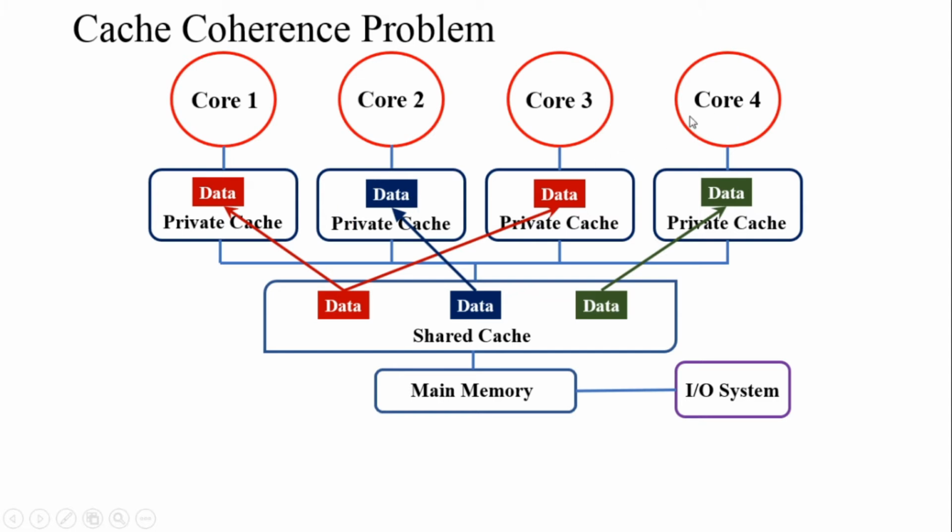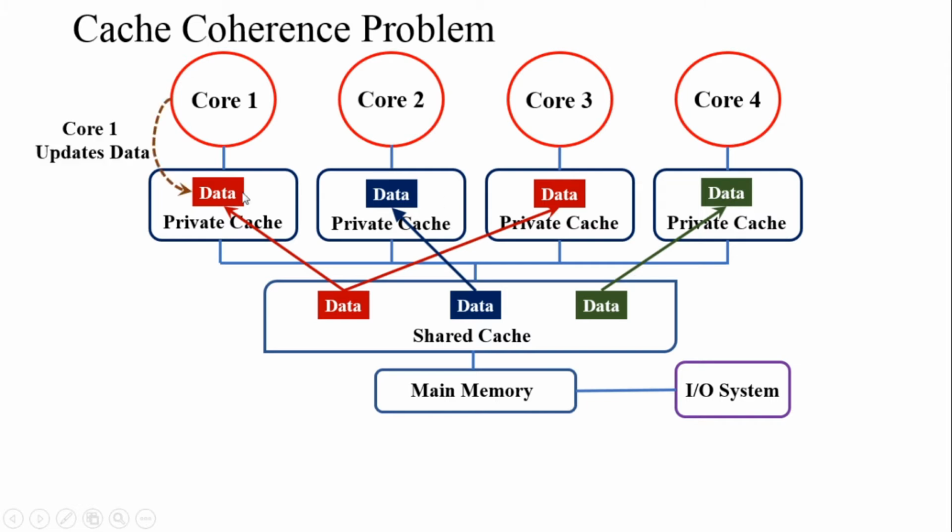Similarly, core 4 has also accessed data present in still another memory location. Initially when it tried to read from the private cache, the data was not available. So a cache miss happens and it goes to the shared cache, and it was able to read the data from the shared cache into the private cache of core 4.